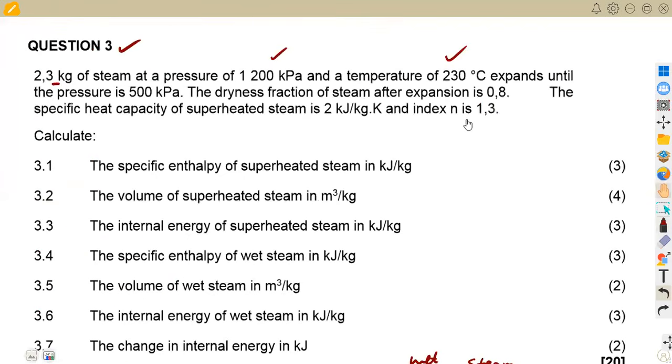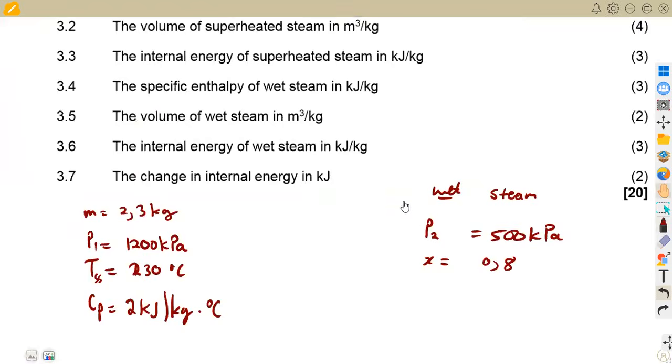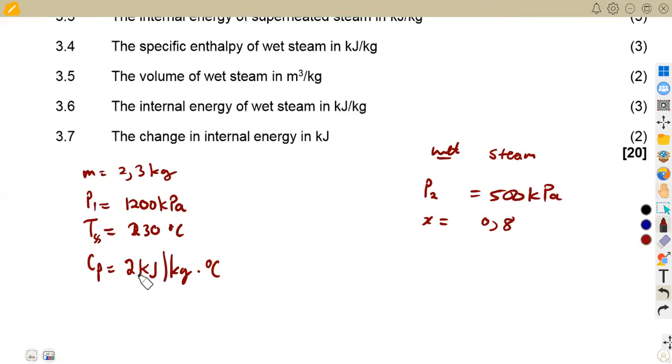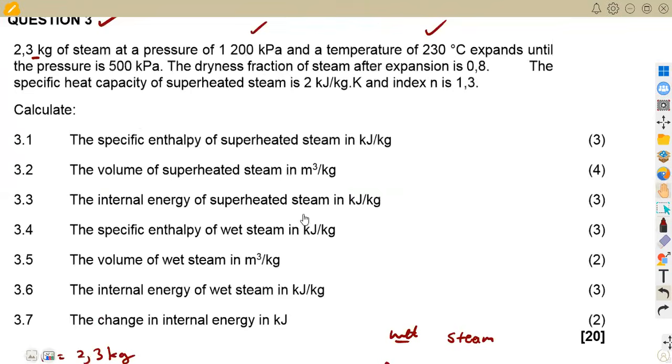And the index n is 1,3. So we are given also the index n, which is 1,3. And that's it. That's all the information about the steam.